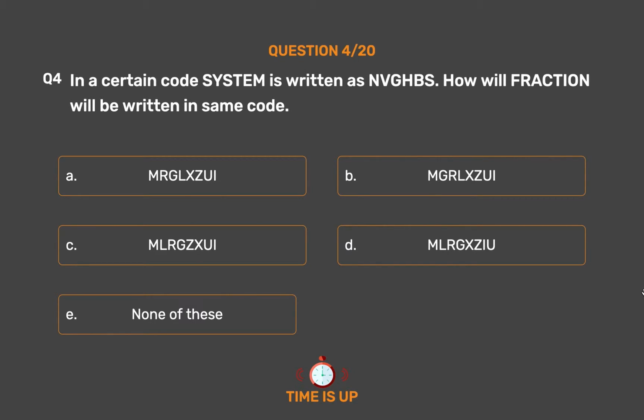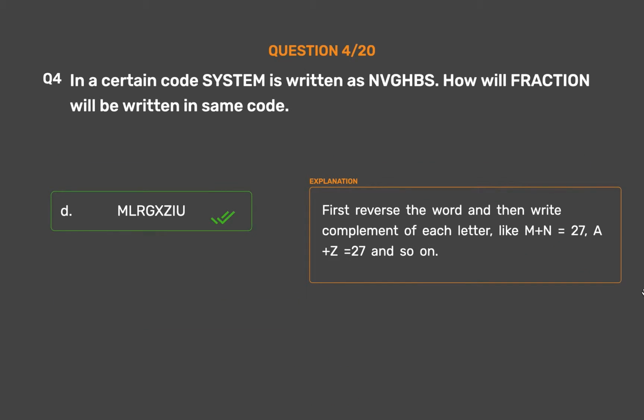The correct answer is option D Migxiu. First reverse the word and then write the complement of each letter, like M plus N equals 27, A plus Z equals 27 and so on.